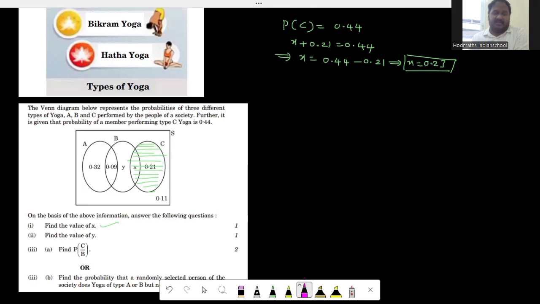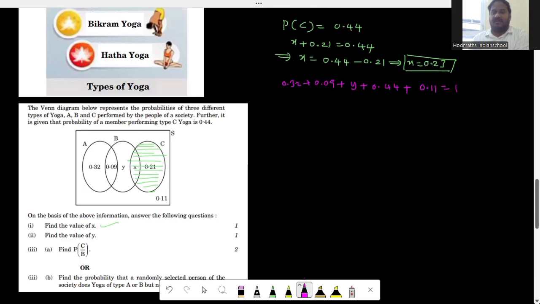Coming to the second problem, find the value of y. So how do you get the value of y? When you observe this entire Venn diagram, it represents A, B, C and the intersection parts all together, along with 0.11, which is not included in A, B, C, and it is going to be the sum of all the probabilities. So we know the sum of all the probabilities is equal to 1. So what are all the probabilities now? 0.32 plus 0.09 plus y plus, already you know, x plus 0.21 is equal to C, that C is going to be 0.44, along with 0.11 is equal to 1.